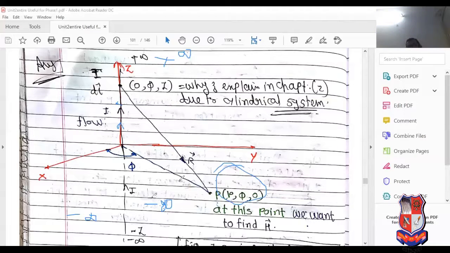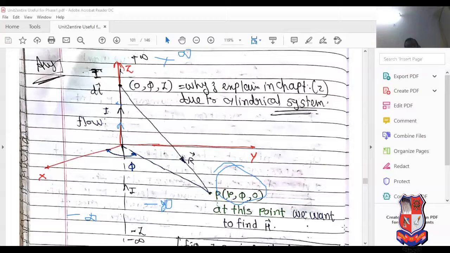So it can be considered as one type of MCQ. But we prepare MCQs very carefully. MCQ has the most twist compared to the theoretical portion, so please try to prepare very well. If P point lies in the xy plane, then which coordinate is 0? Obviously the z coordinate is 0.